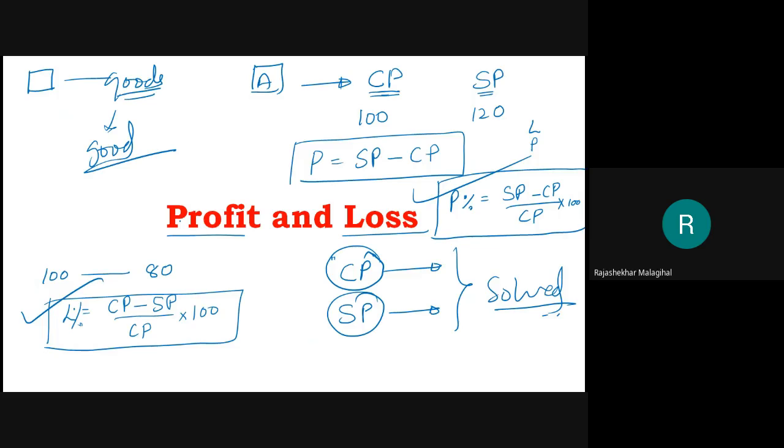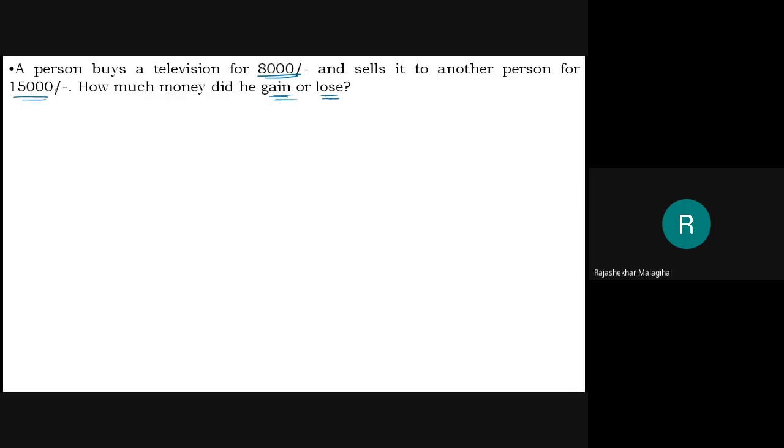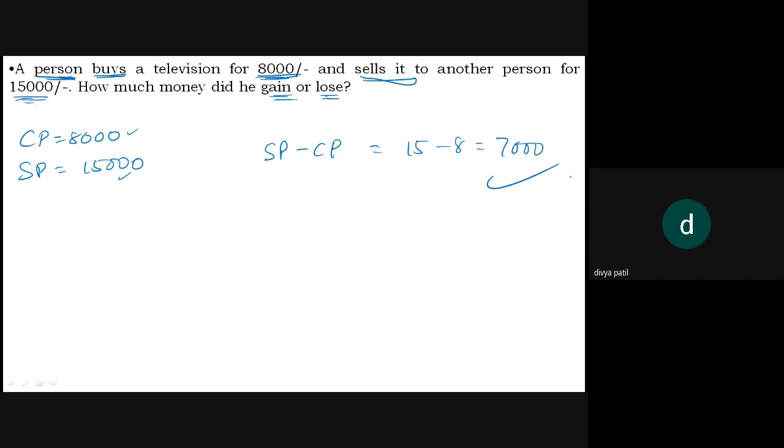Therefore, here this television is not manufactured by this person, but he purchased it, he buys it. Buying it means his buying amount, that 8,000, becomes cost price. Yes, CP equal to 8,000. He sells it, means selling price is 15,000. SP equal to 15,000. Now this is more and this is less. Therefore, SP minus CP is how much? 15,000 minus 8,000 is 7,000. That is the profit, over.